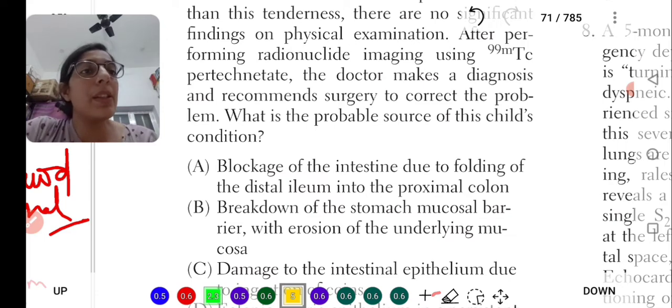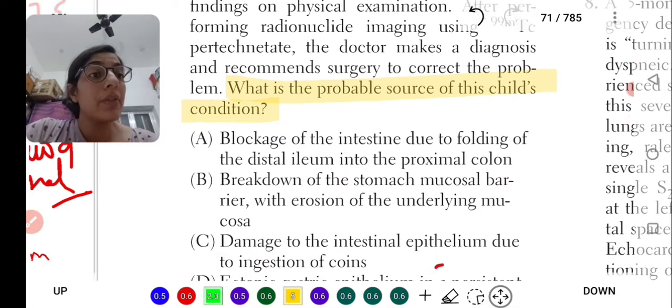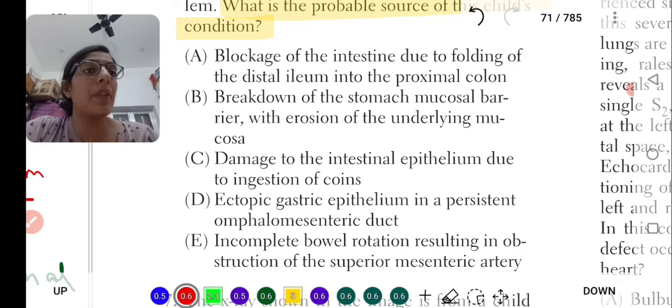What is the probable source of the child's condition? The clinical scenario is given about the child. First option: blockage of the intestine due to folding of the distal ileum into the proximal colon, suggesting intussusception.